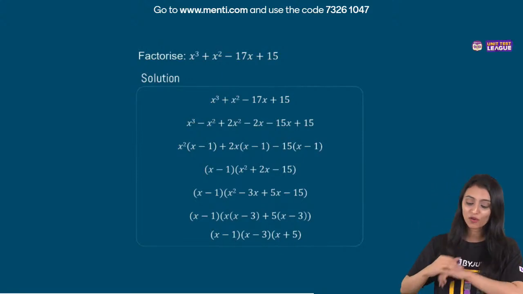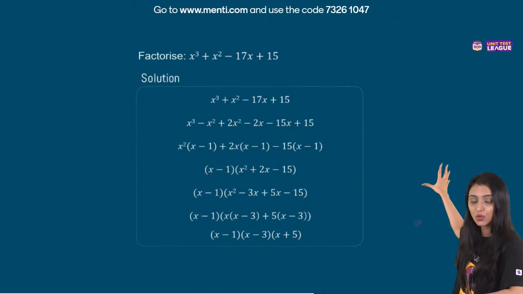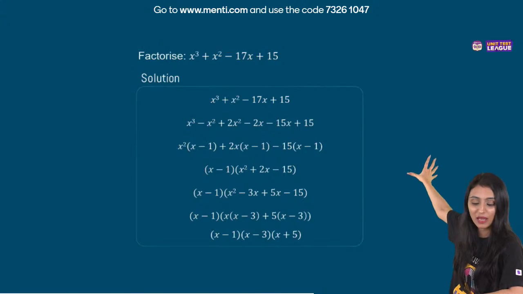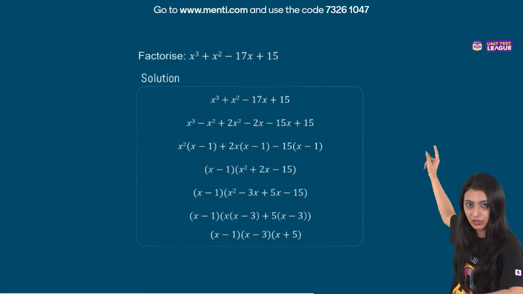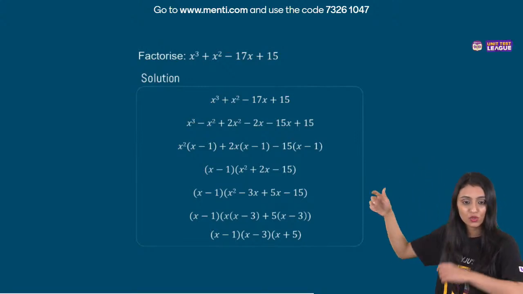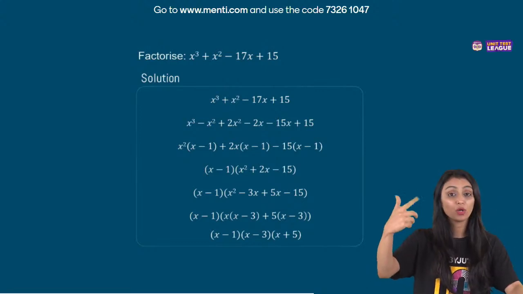Tell me one thing, how many of you use this approach? Because this question could have been solved in another way also, right? You assume this as, let's suppose, px, and you take the factors of 15. That's going to be plus minus 1, plus minus 3, plus minus 5. You solve with another method. Yes, because there is one more method in the NCERT.